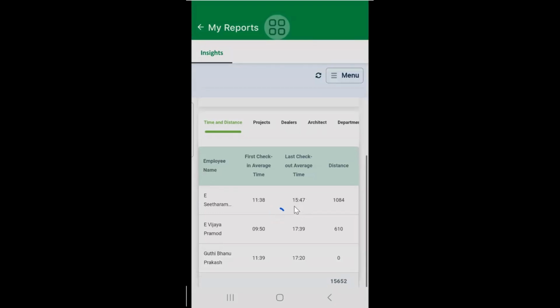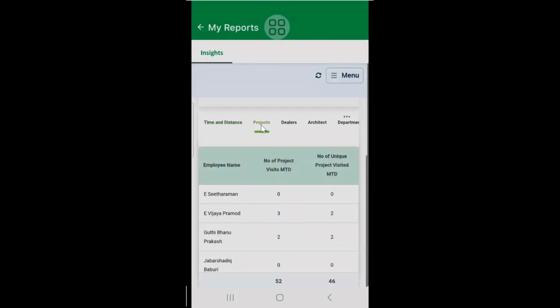See, this 4 o'clock is his last checkout, meaning after 4 o'clock I don't know what he's doing. And this is his location. In a similar way, I can click on projects, where it will show how many projects he has visited and how many unique projects he has visited till today. This is the monthly data you will be able to see.